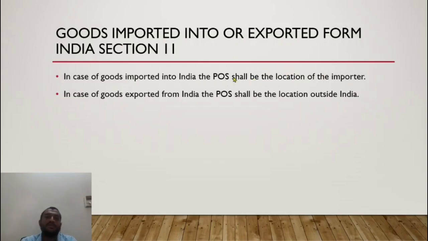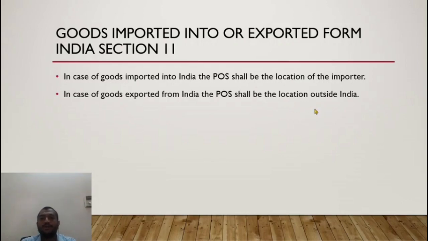What are the documents? The import documents could be a bill of entry or other customs clearance documents. In case of goods exported from India, the place of supply would be the location outside India. Where am I exporting the goods to? Let us say I export coffee beans from India to Malaysia.